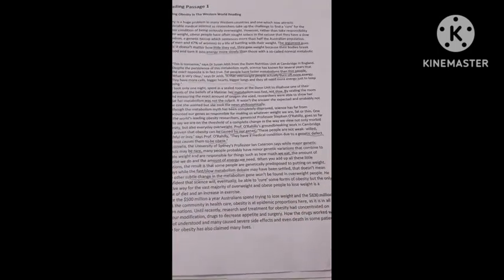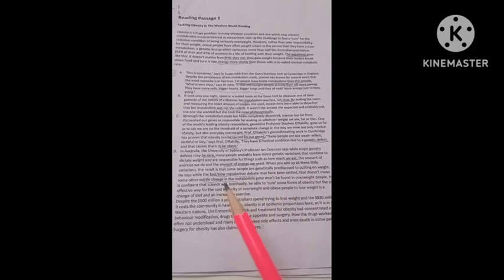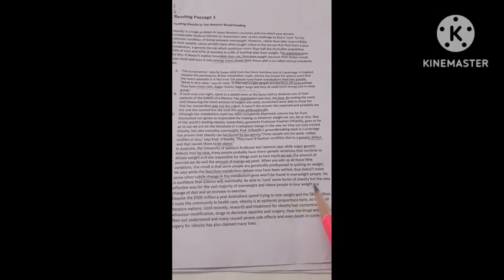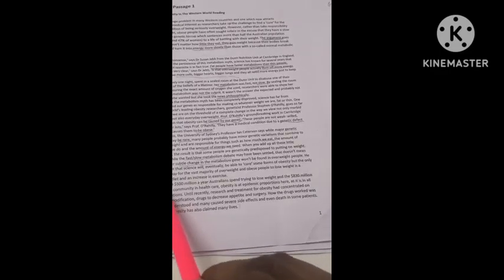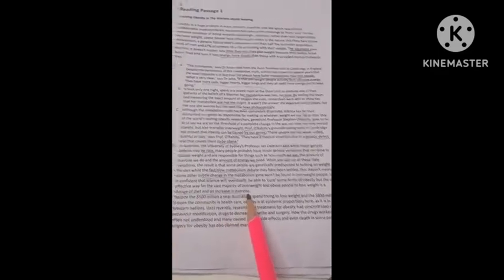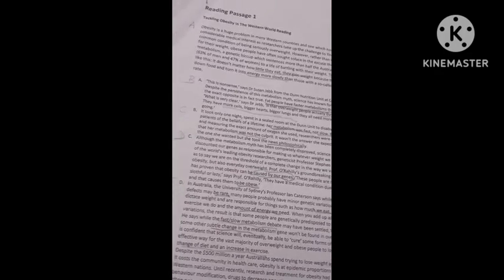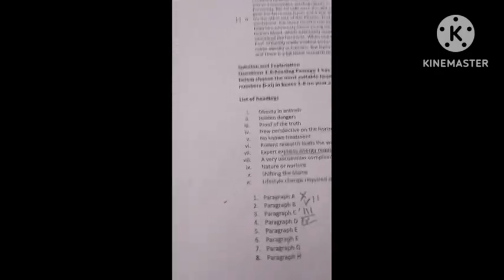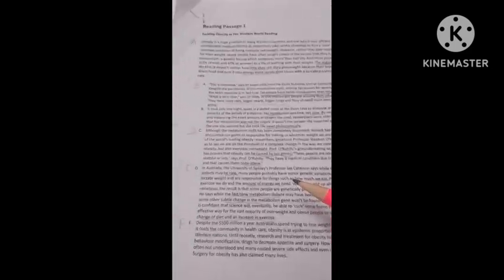Okay, fast and slow metabolism, actually we need to mark this word. What we found is that the effective way for the vast majority of overweight and obese people to lose weight is a change of diet and an increase in exercise. So they are modifying the obese people's lifestyle with a change of diet and increase in exercise.